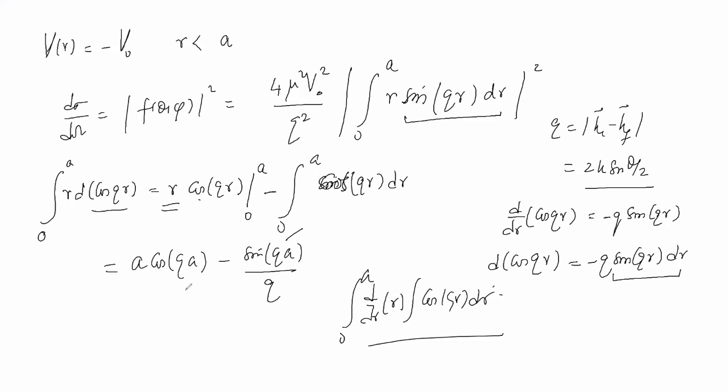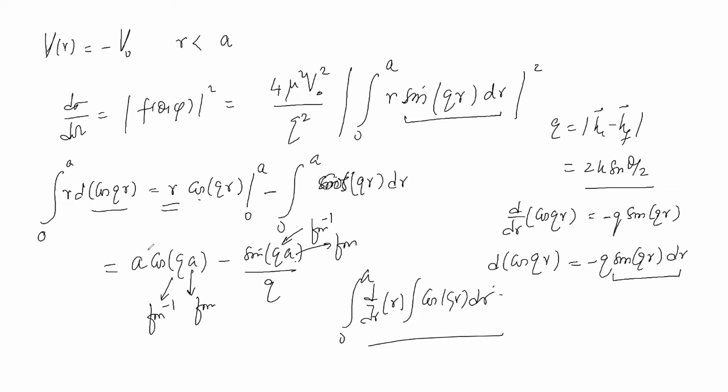Where a is the range of the potential, the range of the potential means this is in Fermi, and q is momentum, energy will be in MeV or GeV, therefore q will be Fermi inverse. You see this is Fermi inverse, this is Fermi. Therefore the quantity inside the parenthesis is dimensionless.